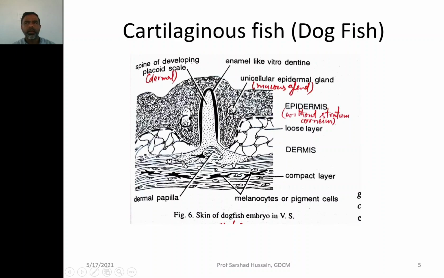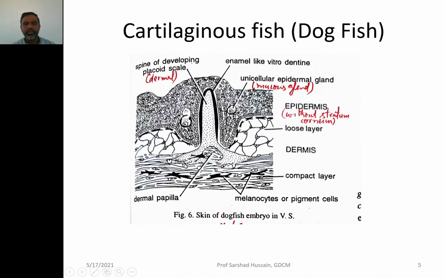Then from this dermal region you can see that the dermal scales are coming out. You might have seen in the previous lectures where we have studied the scales, that the fishes have the dermal scales. Now because I am representing here the embryo, in the embryo the epidermis is still present over there, though in the adult it will be sloughed off and the dermal scale will be exposed.